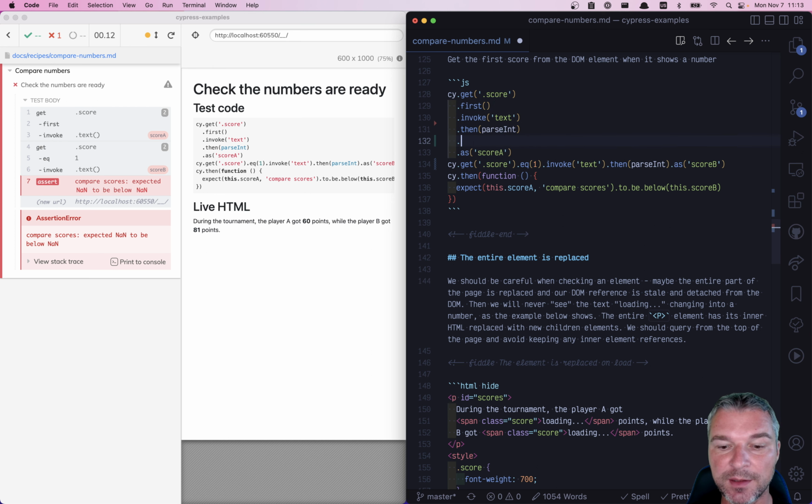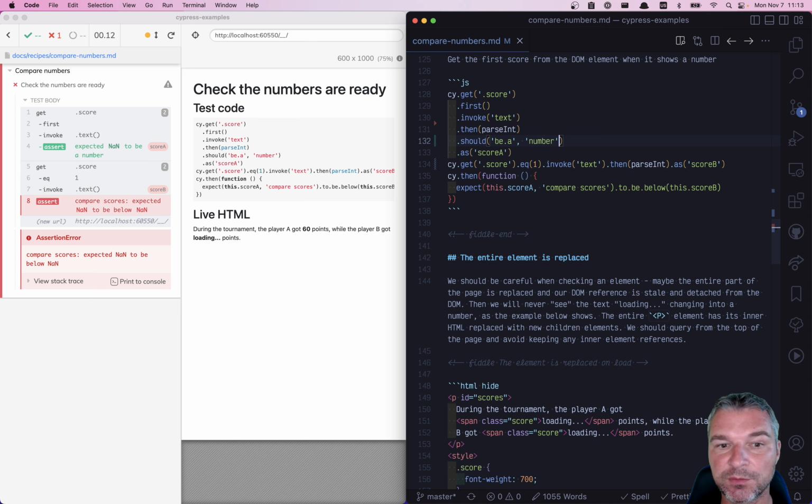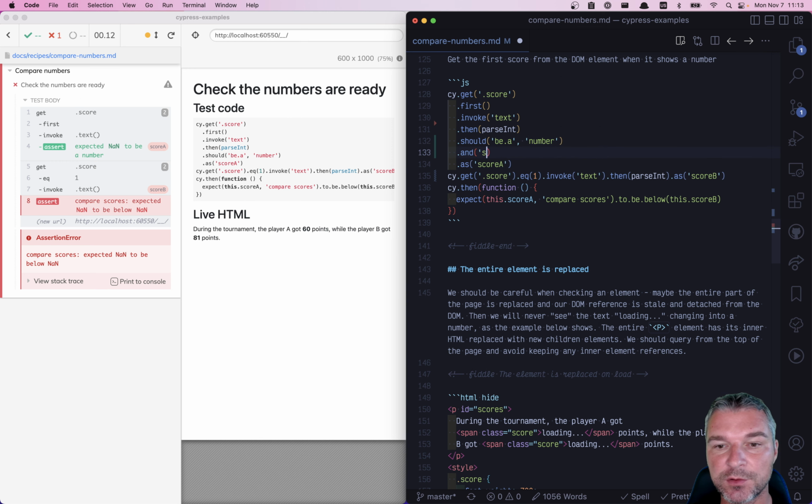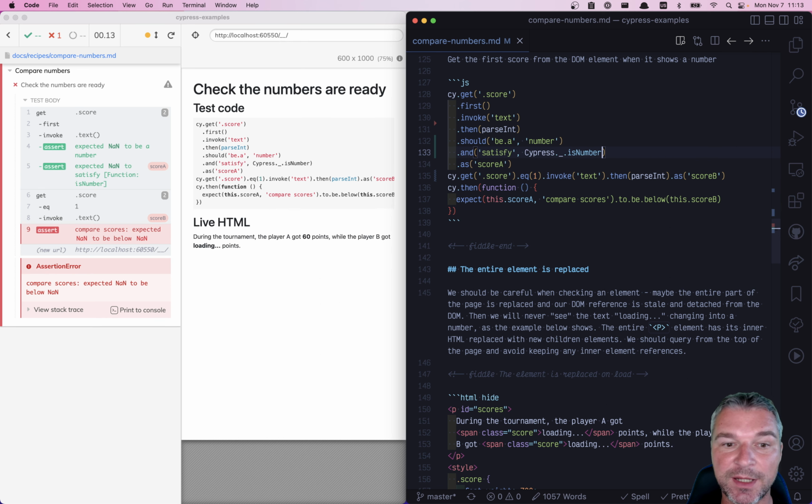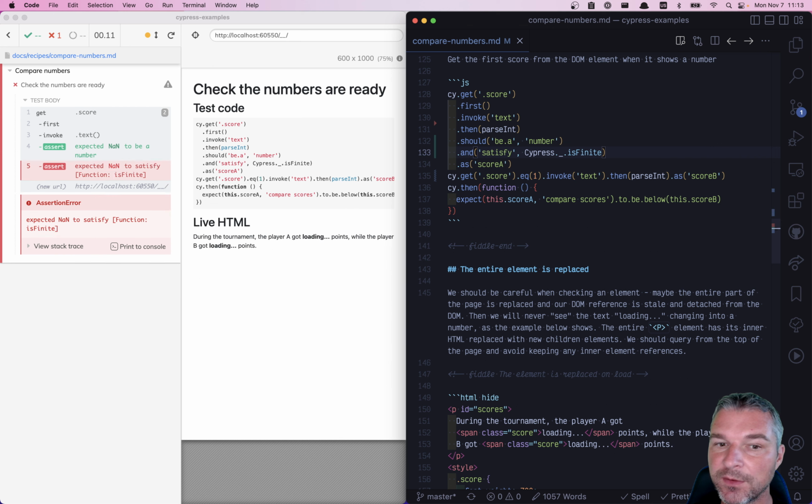We can try saying that after we parseInt, it should be a number, kind of trying to catch it. But unfortunately, NaN, not a number, is a number for this assertion. We can say it should satisfy and pass one of the predicate functions. For example, Lodash has a number, is number. Unfortunately, again, NaN is a number, so that still passes. Lodash does include is finite. This is the one that will fail.